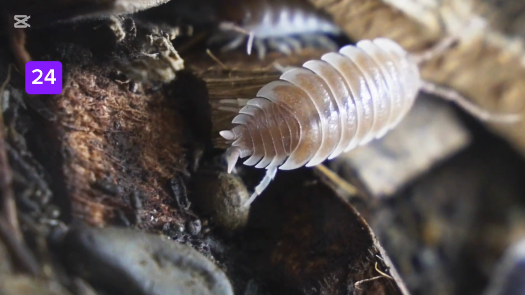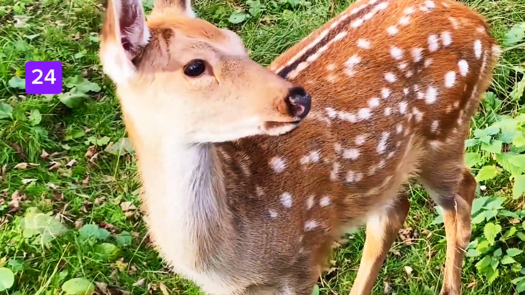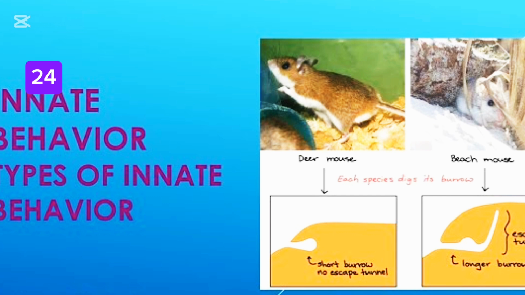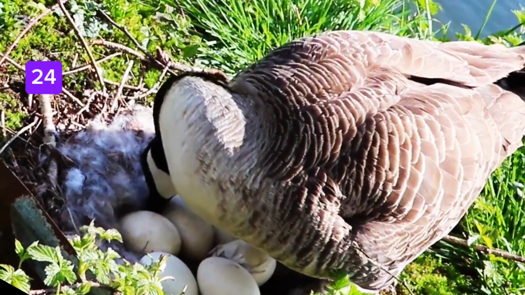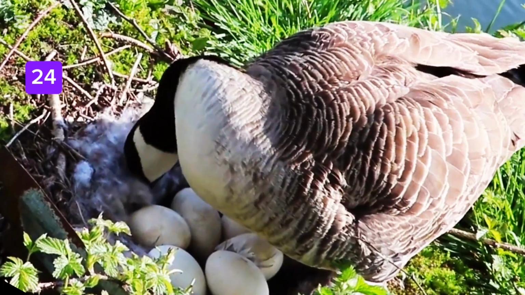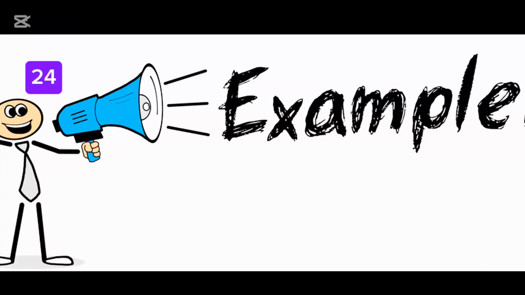Fixed action patterns: a sequence of behaviors that, once started, run to completion, triggered by a specific sign stimulus. Example, a goose rolling a displaced egg back to the nest, even if the egg is removed mid-action. It completes the motion.